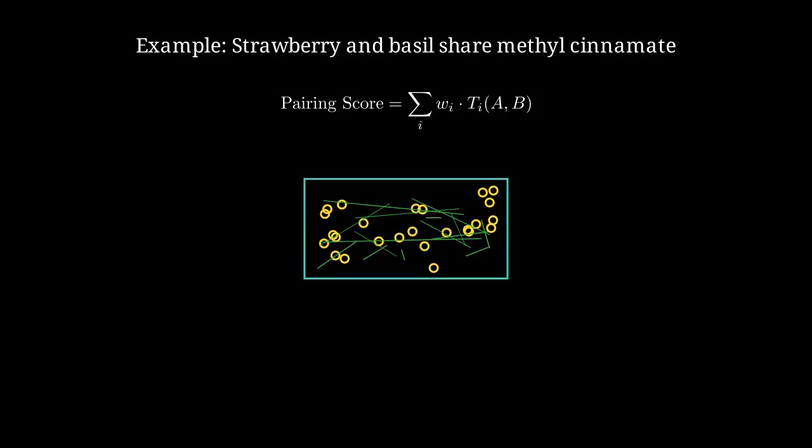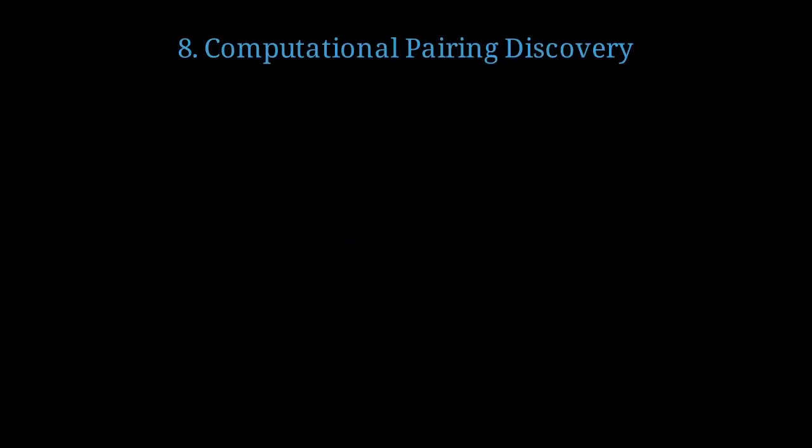A classic example is strawberry and basil, which both contain methyl cinnamate, creating a fruity floral bridge between the ingredients. We can quantify pairing potential as a weighted sum of Tanimoto similarities across all shared volatile compounds, with weights reflecting perceptual importance. The global flavor network represents foods as nodes and shared compounds as edges, revealing clusters of ingredients with high pairing potential. How can AI systematically discover novel flavor pairings from molecular databases?